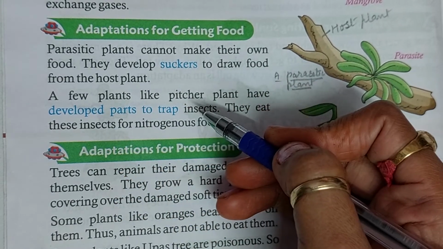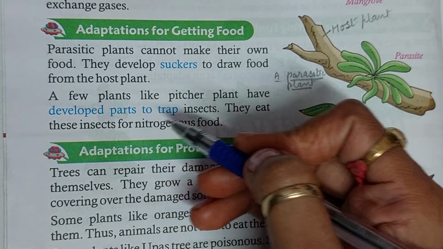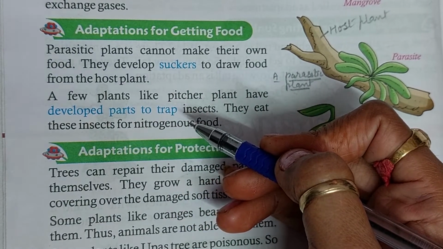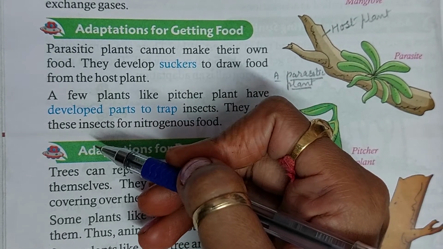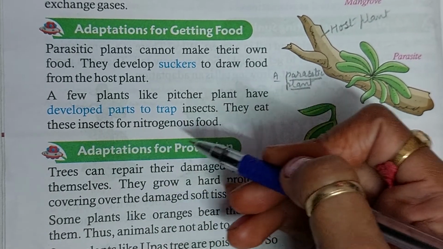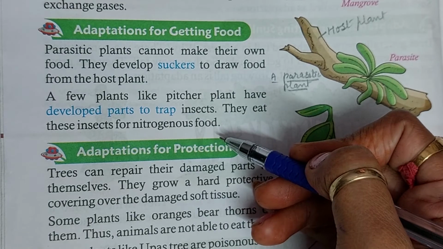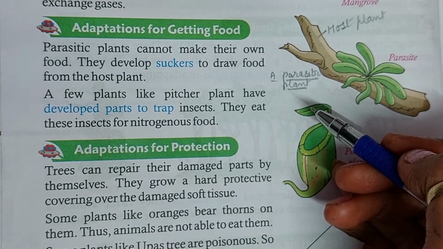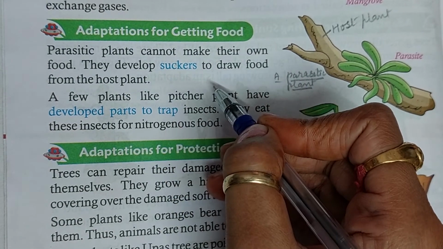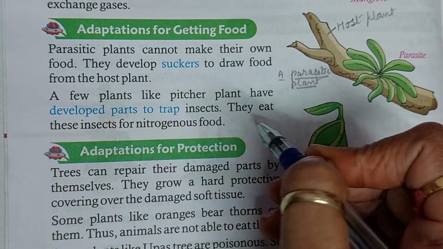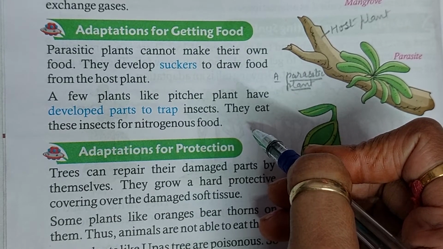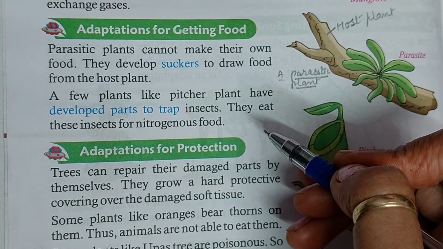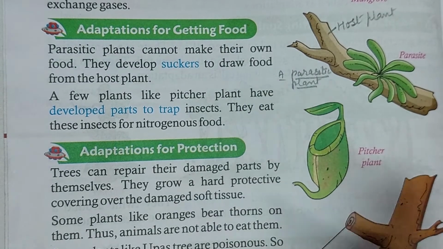A few plants like the pitcher plant have developed parts to trap insects. It means they attract insects and they eat these insects for nitrogenous food. So these parasitic plants depend on others. They have suckers and they have some developed parts to trap insects. So it is an adaptation for getting food of the parasitic plants.